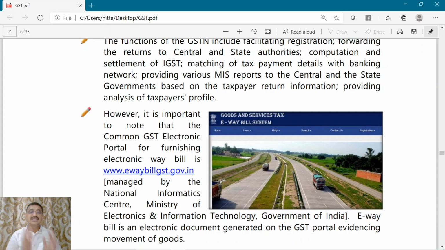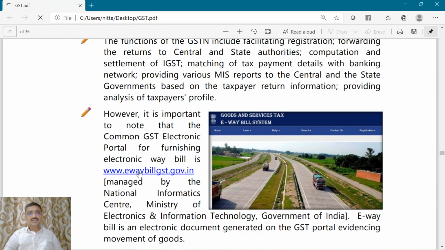It means the e-way bill cannot be generated in the GST common portal. For this, we have a separate portal at www.ewaybillgst.gov.in. This is a separate portal.